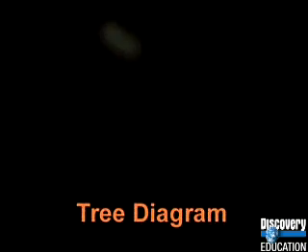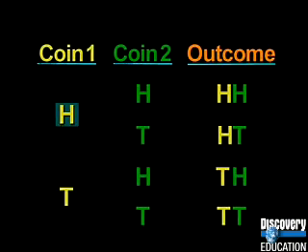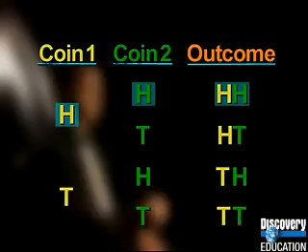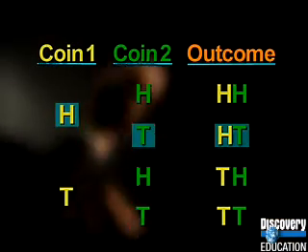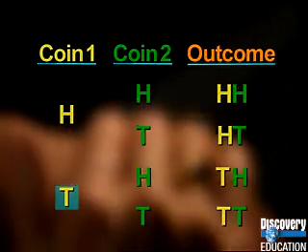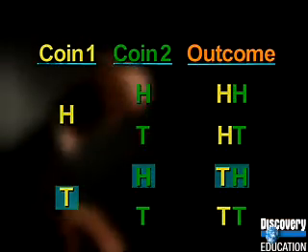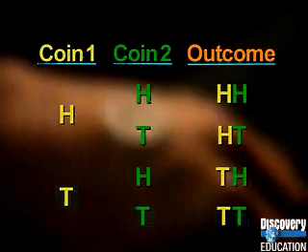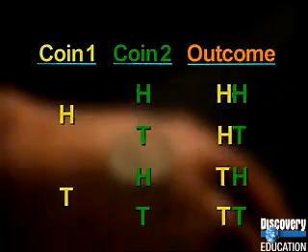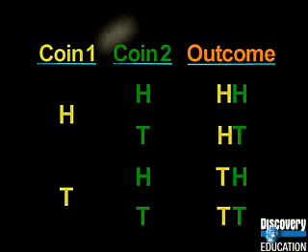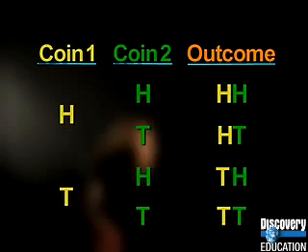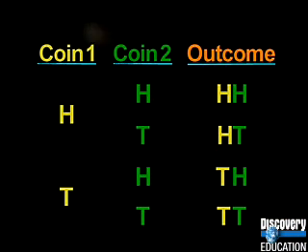To figure that out, we can make a tree diagram of all the possible outcomes. Coin 1 could land on heads, and so could coin 2. Or coin 1 is heads and coin 2 tails. What if coin 1 lands on tails? Coin 2 might come up heads or tails. We can see there are 4 possible outcomes. This is known as our sample space. Of the 4, how many are heads? Just 1. The combined probability that 2 coins will land heads up is 1 in 4.